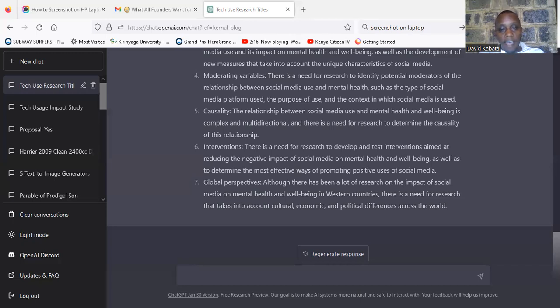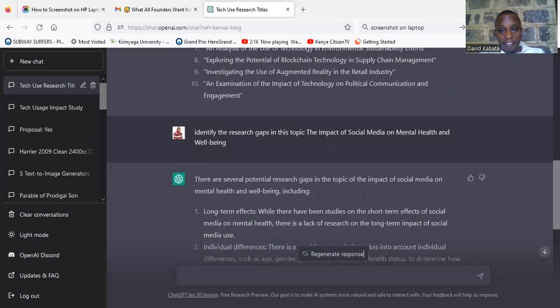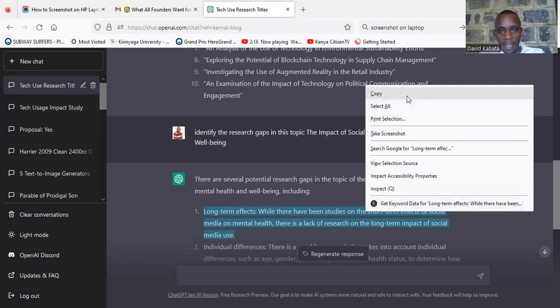Now, after I have explored the papers and I have enough papers on that area, I think I should go back to my ChatGPT. Now I have the gaps. I have a few gaps here. Maybe I can even tell it to expound. If I decide that I'm going for the long-term effect: while there have been studies on the short-term effect of social media, there's a lack of research on the long-term impact of social media. So I can copy that.